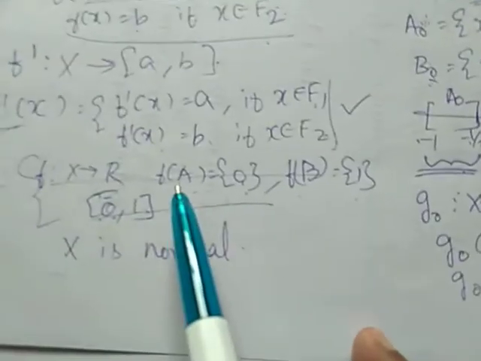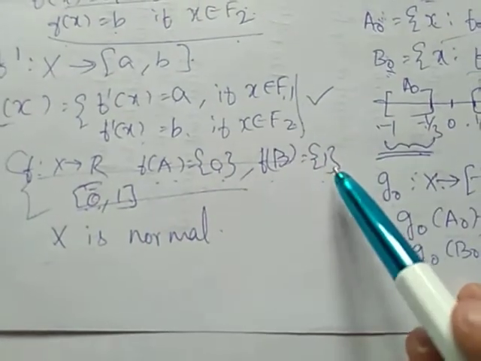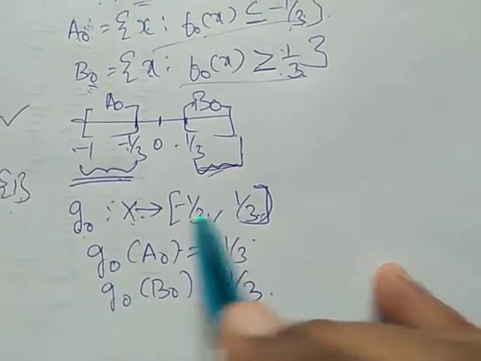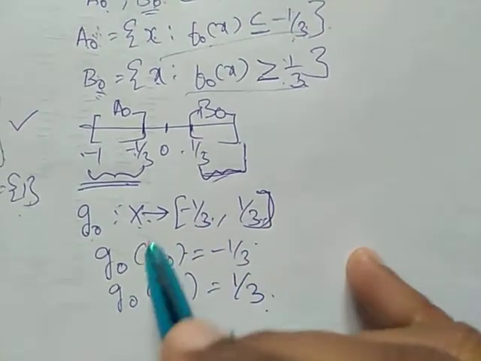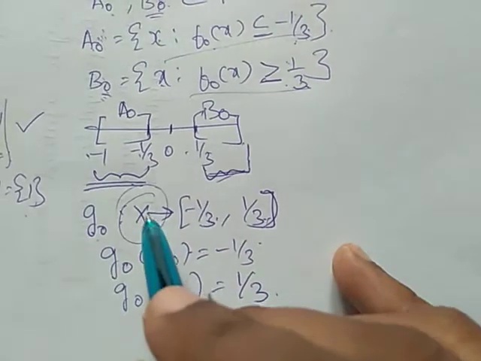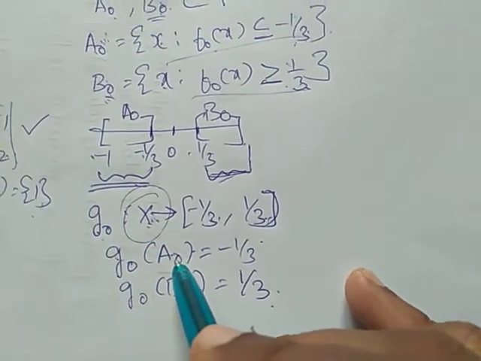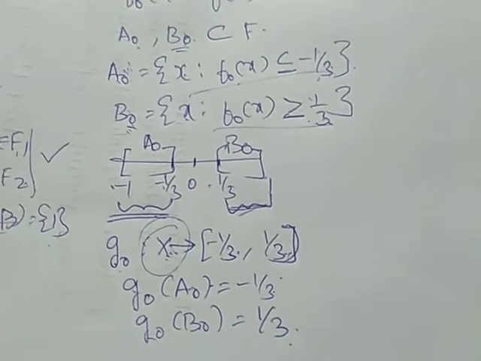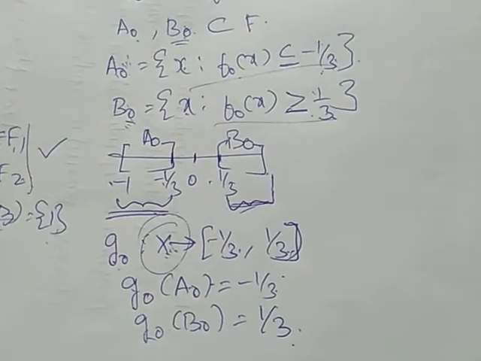So here that's what we have proved. Here g naught is defined from x to -1/3 to 1/3. a naught and b naught are closed subsets of x. Therefore, g naught of a naught is equal to -1/3 and g naught of b naught is equal to 1/3.